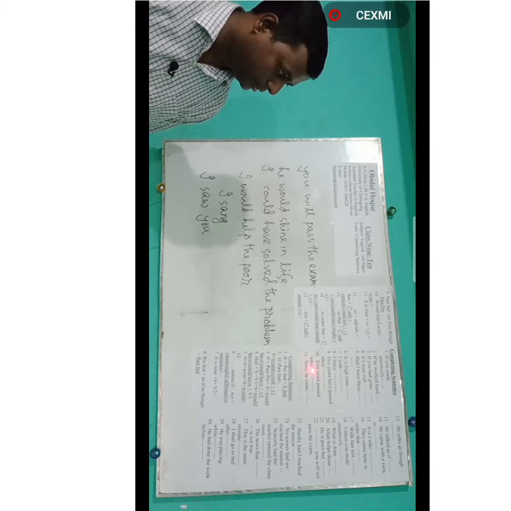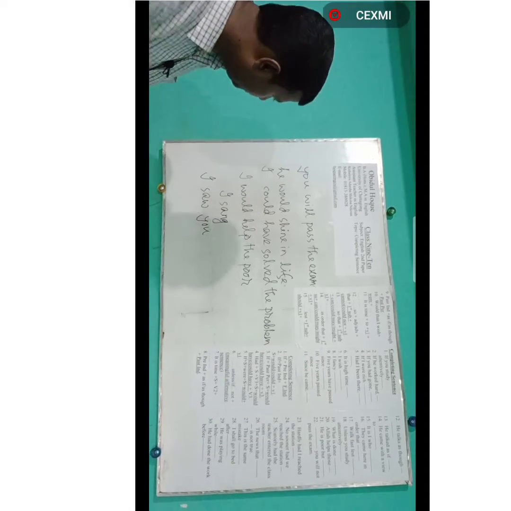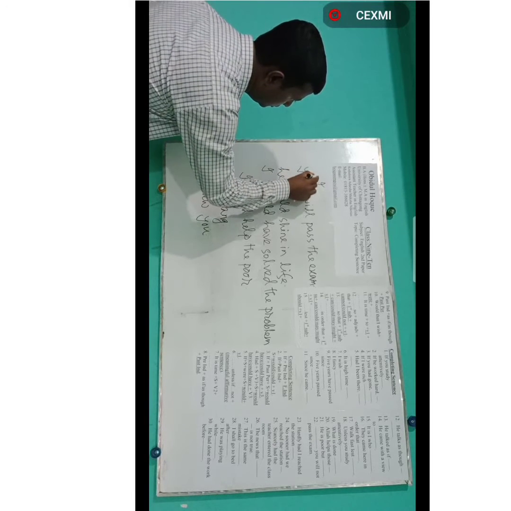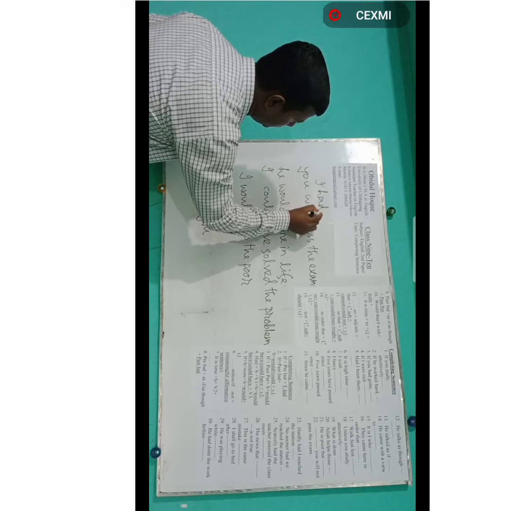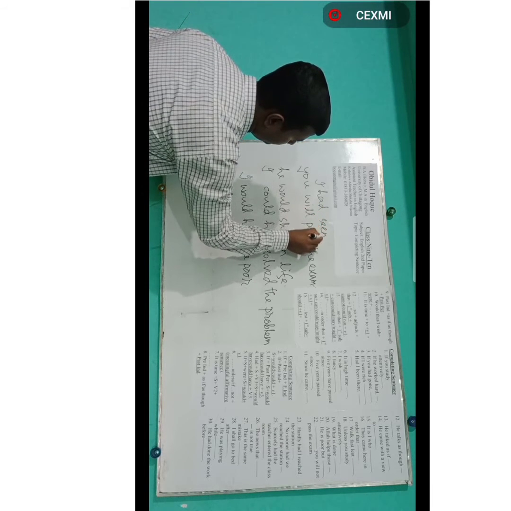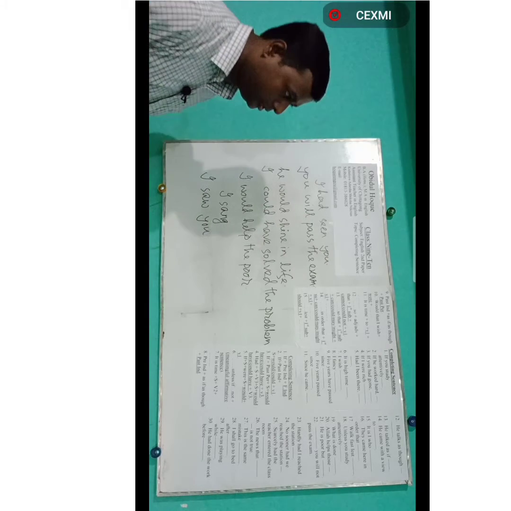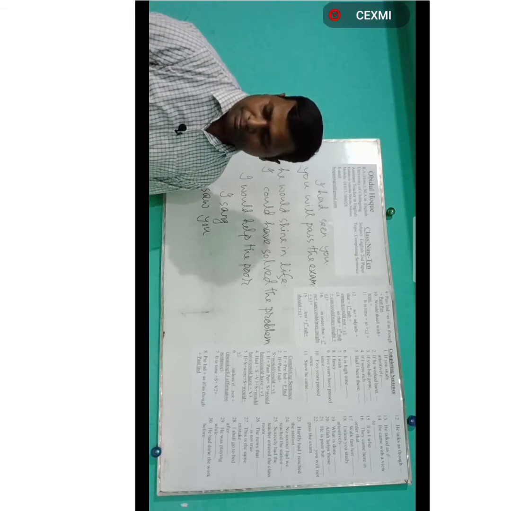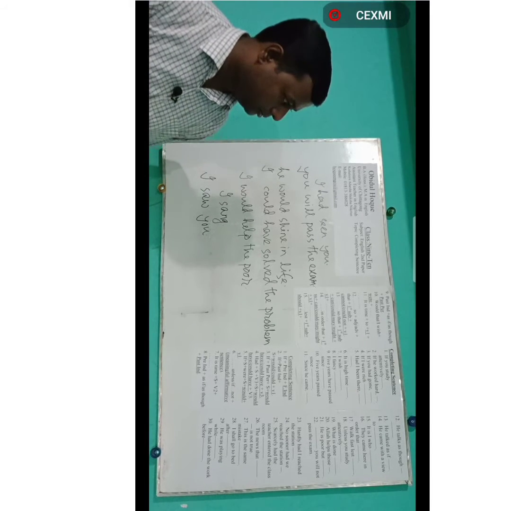So what will be the answer? 5 years passed since I had seen you. Any other meaningful clause may also be used. Then come to the next one.